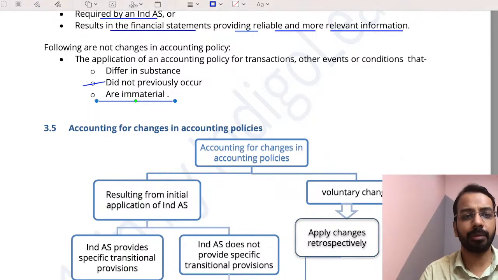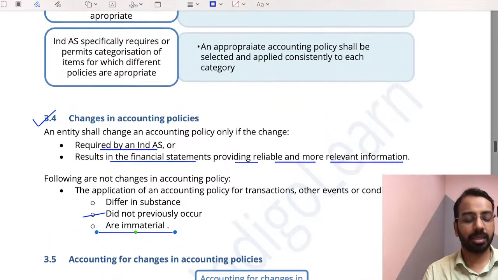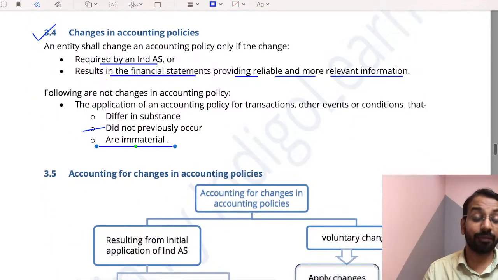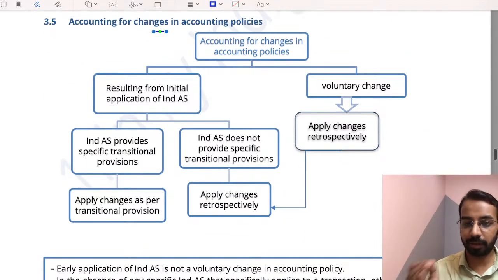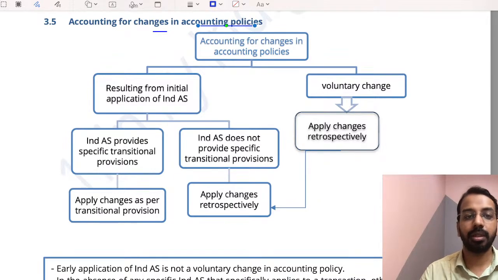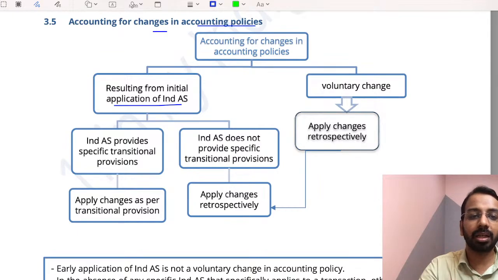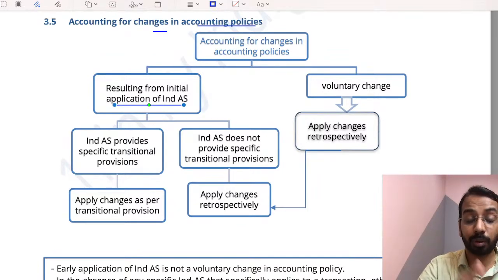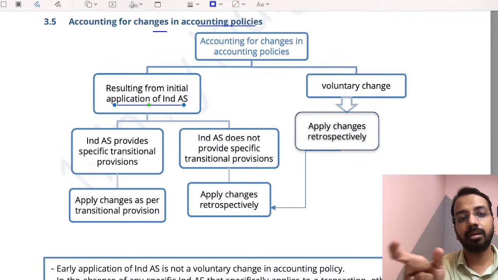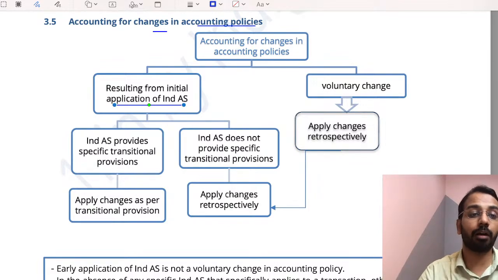Okay, now again coming back, when can you change an accounting policy? If it is required by an Ind AS, or if it results in the financial statements providing reliable and more relevant information. Now, how do we account for changes in accounting policy? Whenever there is a change, what is to be done? If it is from an initial application of an Ind AS, for example, earlier we had Ind AS 17, now we have Ind AS 116, because of the change in the Ind AS itself, the accounting policy has changed. Now, how do we account for it?